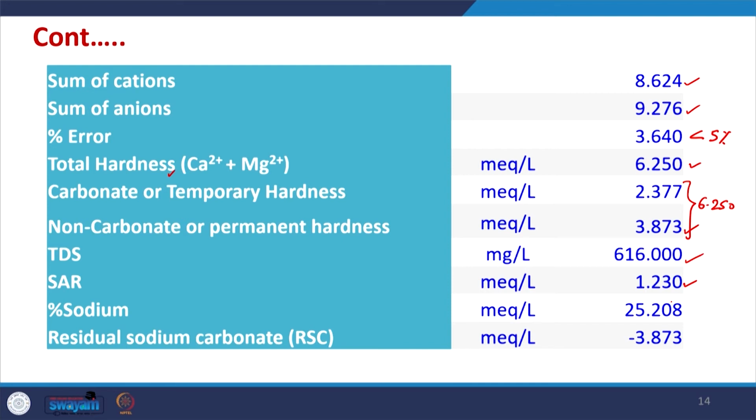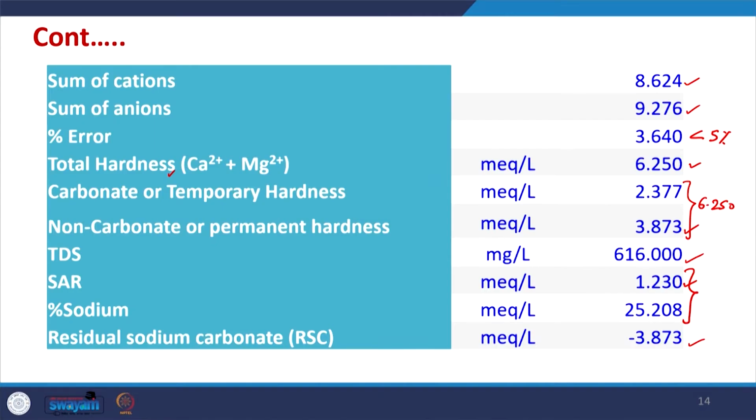By chance, for this particular analysis, the RSC value is negative, and it is not always possible to have all the results in positive values. It will depend upon various things, so this is okay; we can neglect it. But these two parameters tell us that the water is good enough for irrigation. So, by finding only all the major anions and cations, we are able to find so many parameters, and it helps in determining whether our water is good enough for drinking or for irrigation or not.